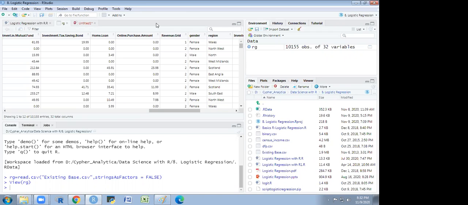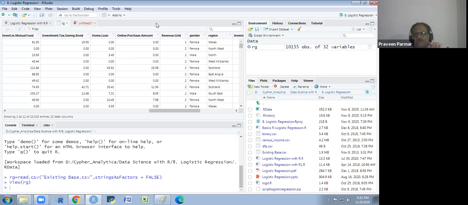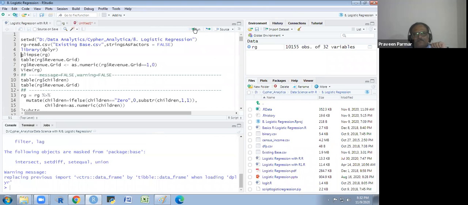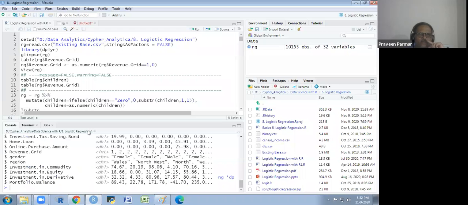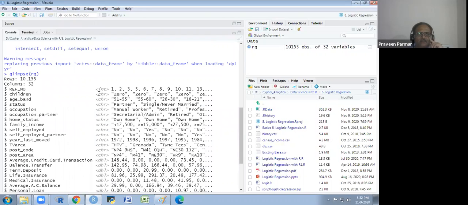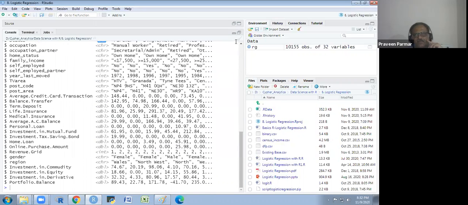Sir, 1 is not purchased and 2 is purchased. This we have to check, what is the yes and what is the no. I have intentionally put 1 and 2 instead of 0 and 1. Let's see how we could check it. I'm using the dplyr function, and I will see the glimpse, or I could see the structure also. So this is my data. There is a character, number of children, and this is also character. So there are so many columns I have.